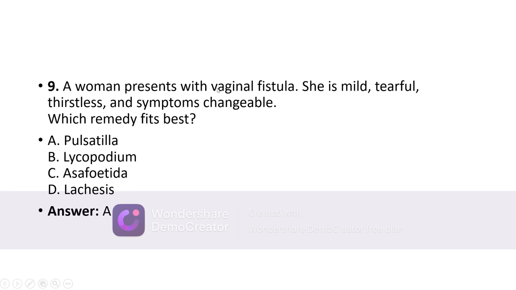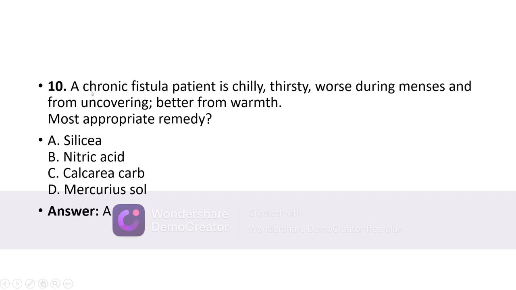A woman presents with vaginal fistula. She is mild, tearful, thirstless and symptoms changeable. The remedy is Pulsatilla. A chronic fistula patient is chilly, thirsty, worse during menses and from uncovering, better from warmth. So, my remedy is Silicea.